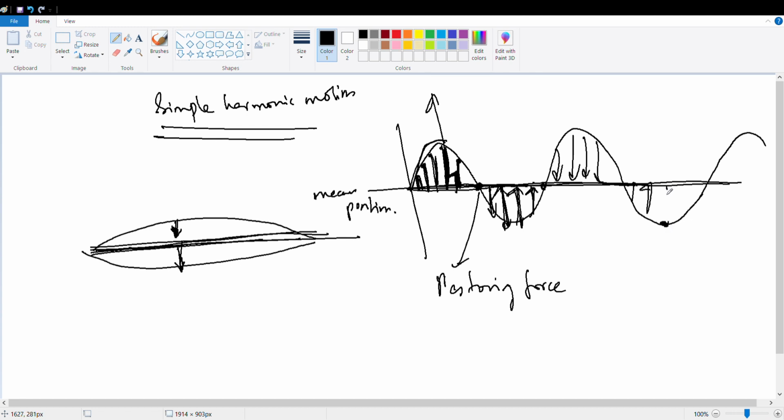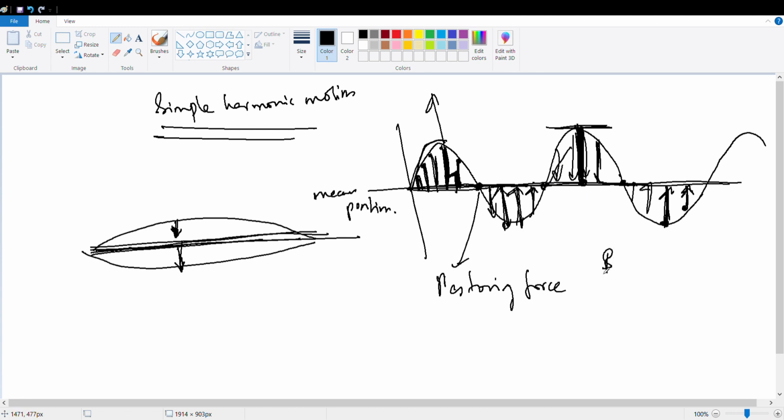The more the distance, the more the restoring force. The less the distance, the less the force. So it is proportional to the displacement. This particle is displaced maximum, so the restoring force for this particle will be maximum. However, the minimum displacement is here, so there is zero force.